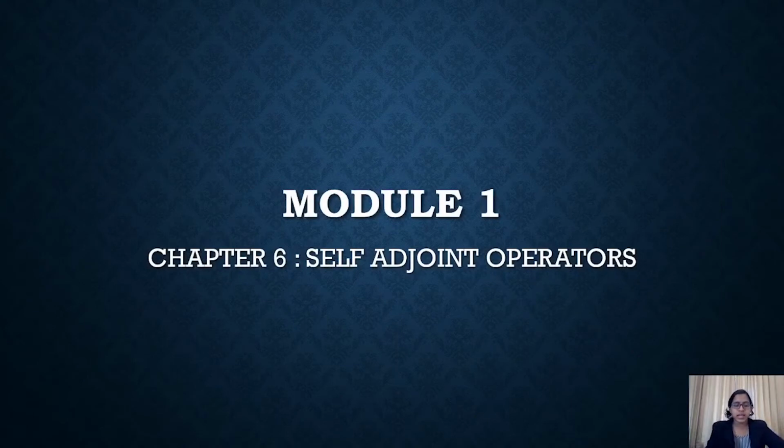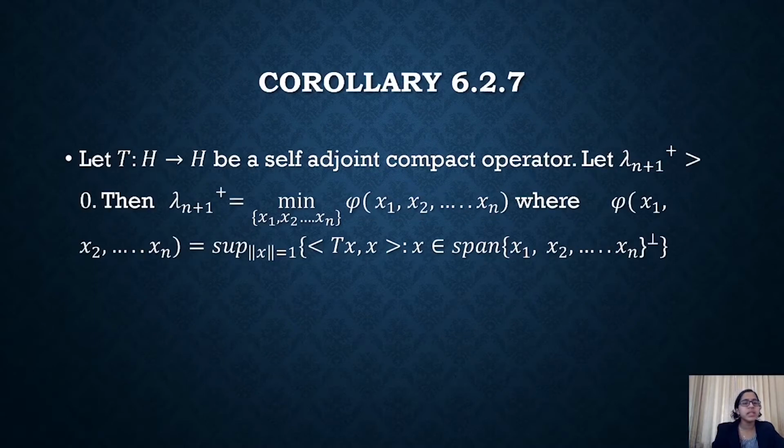In this lecture we shall be discussing a corollary of the first Hilbert-Schmidt operator theorem. The corollary is as follows. Let T from H to H be a self-adjoint compact operator, and let lambda n plus 1 plus be greater than 0. That is, for any value of n there are at least n plus 1 positive eigenvalues.